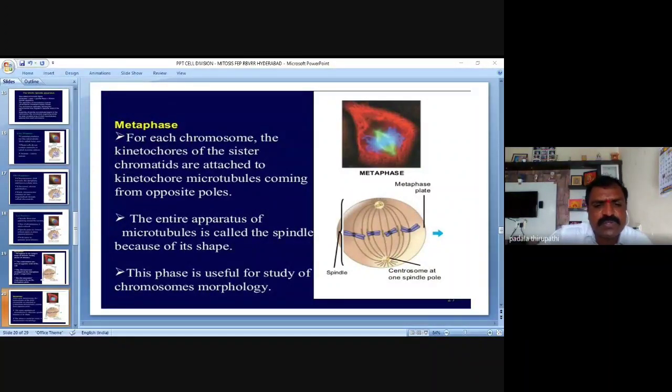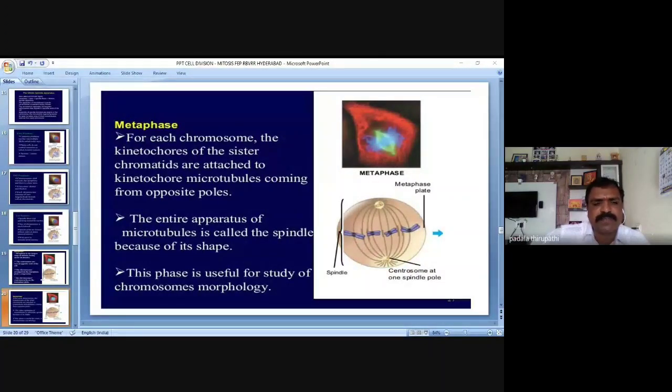Then this phase is useful for the study of chromosome morphology. We know that in mitosis, which type of material can we use for the chromosomal study of mitosis? Onion root tips.